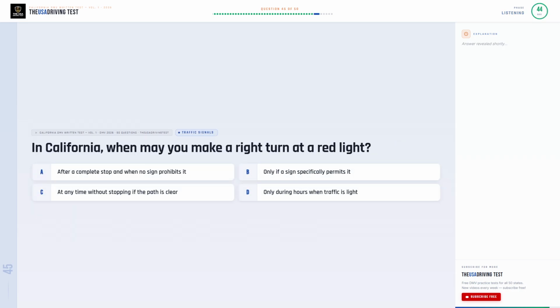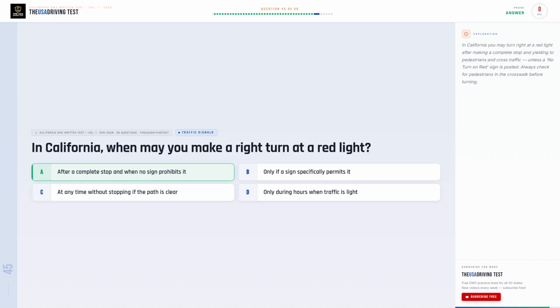In California, when may you make a right turn at a red light? Option A. After a complete stop and when no sign prohibits it. Option B. Only if a sign specifically permits it. Option C. At any time without stopping if the path is clear. Option D. Only during hours when traffic is light.